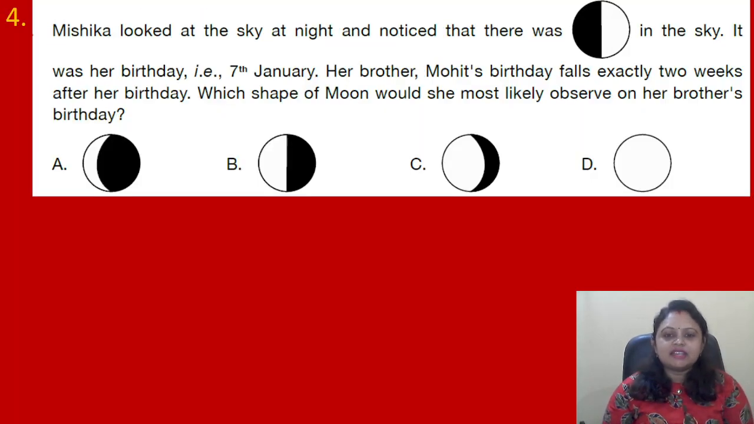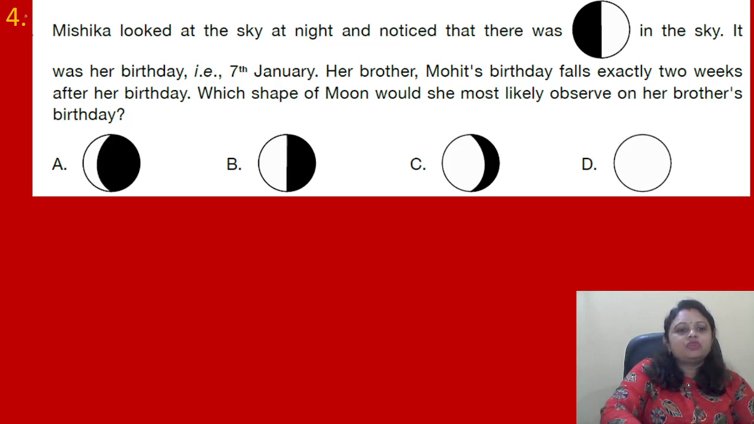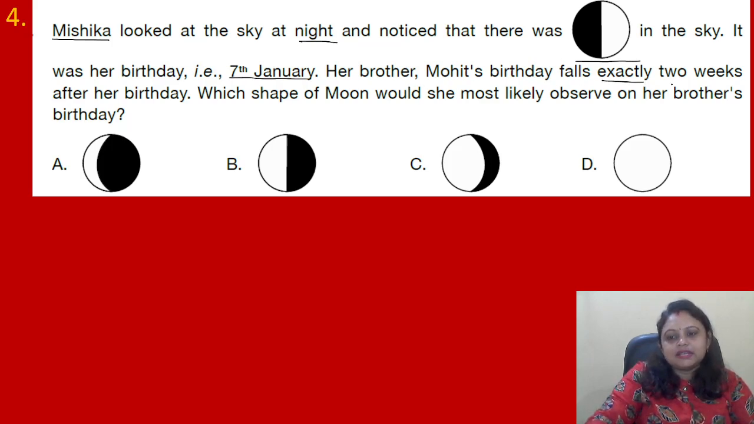Nishika looked at the sky at night and noticed that there was this image in the sky. It was her birthday, that is 7 January. Her brother Mohit's birthday falls exactly 2 weeks after her birthday. Which shape of moon would most likely be observed on her brother's birthday? And four options are there. So Nishika looked at the sky at night and noticed this one, and it was on 7 January. Her brother Mohit's birthday falls exactly 2 weeks after her birthday. So we have to find which shape of moon would most likely be observed on her brother's birthday.